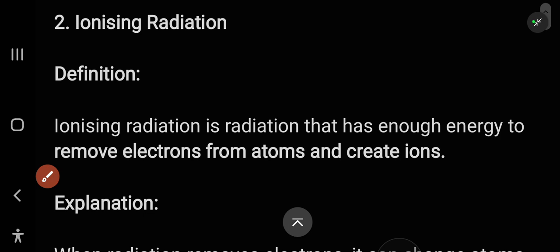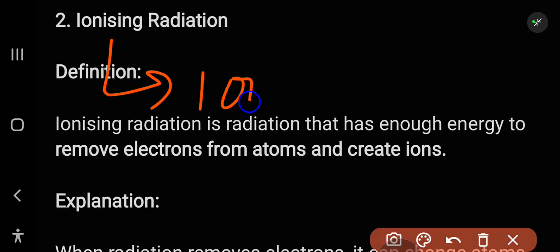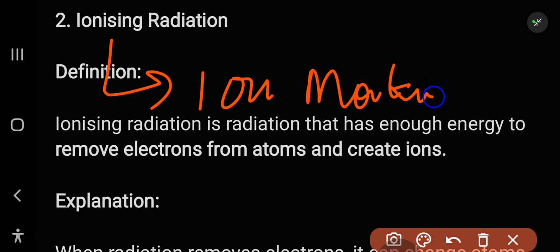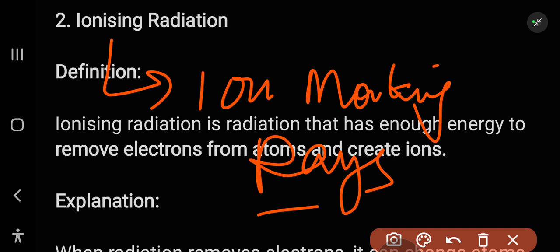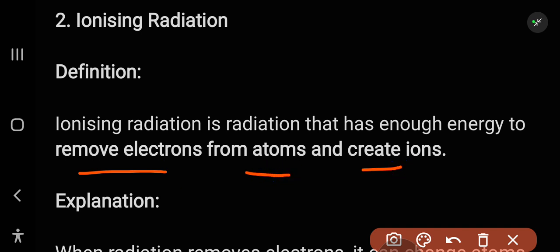Now we have the ionizing radiation. Ionizing radiation is ion-making radiation. What are ion-making rays, or ion-forming radiations? Ion-forming radiations are radiations which form ions. These are the type of radiations that have enough energy to remove electrons from atoms and create ions. So these are the ion-forming radiation.